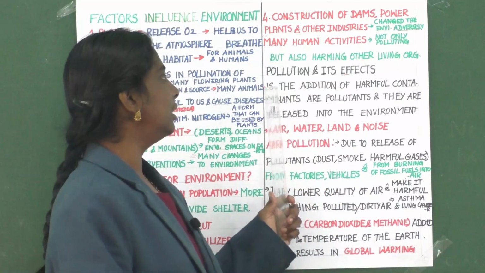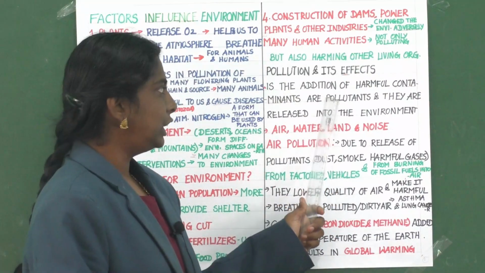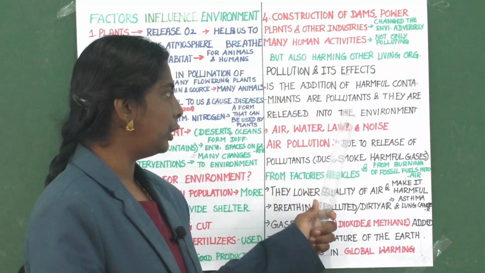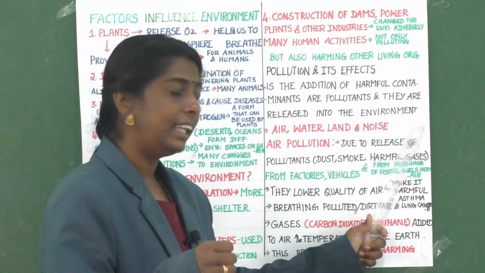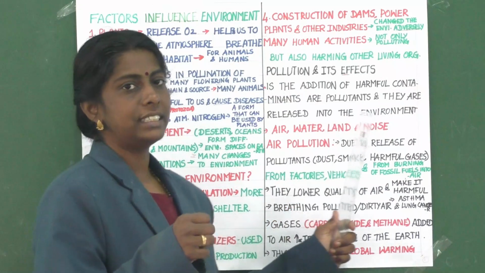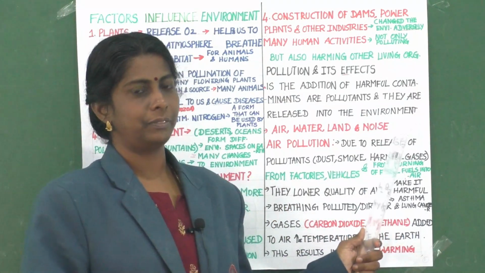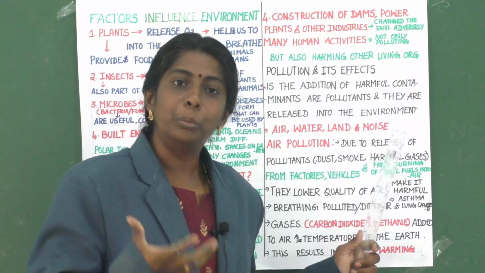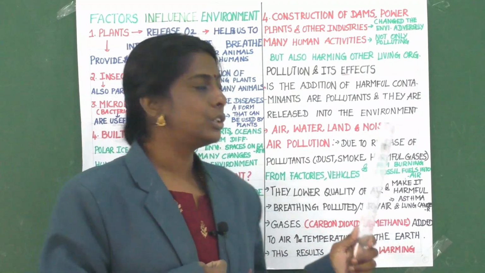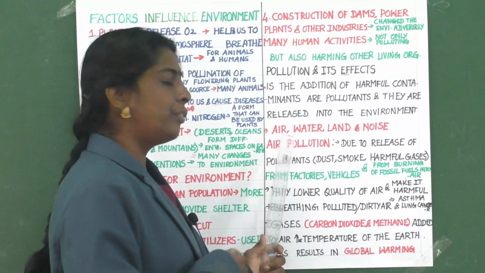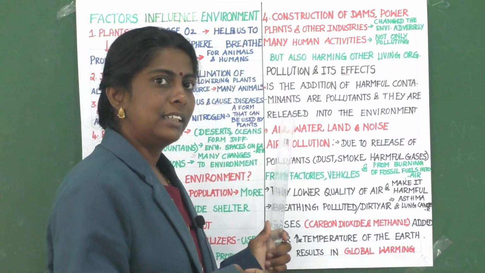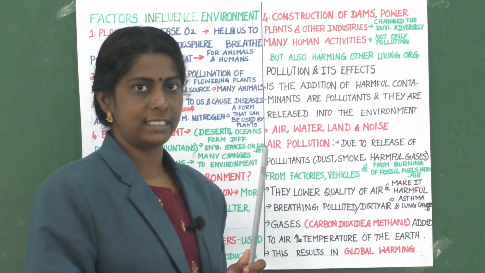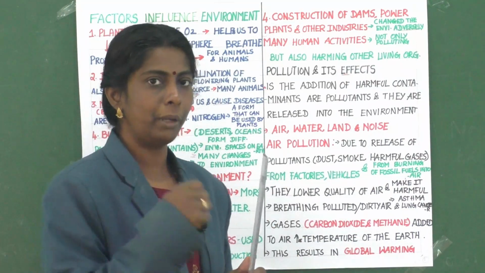Pollution is the addition of harmful contaminants, which are pollutants, released into the environment. Clear? Pollution is of different types: air, water, land and noise. Let us learn one by one.